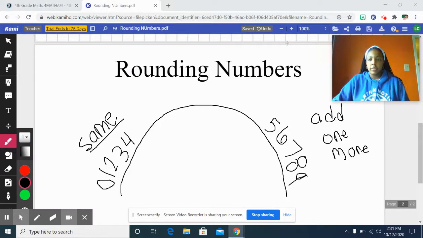Hey guys, as you can see, I'm not here today, but we are going to continue talking about rounding our numbers by using our rounding roller coaster.